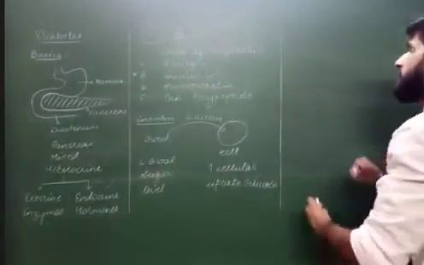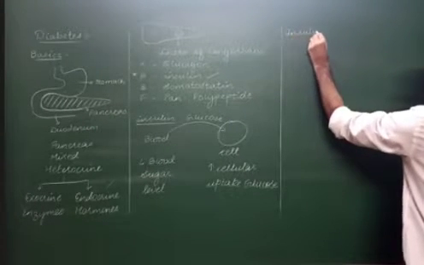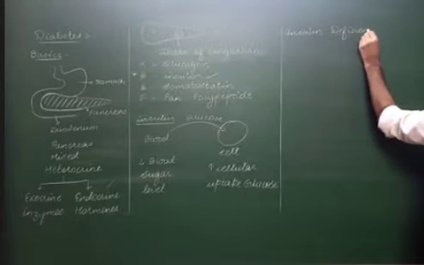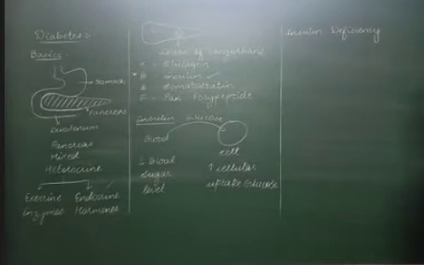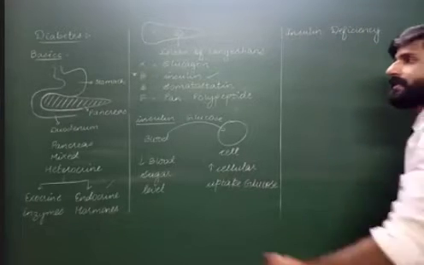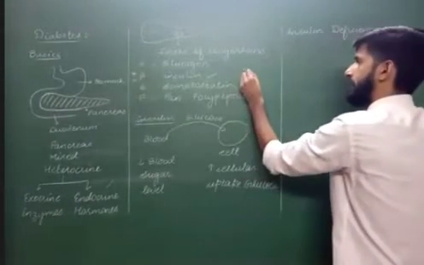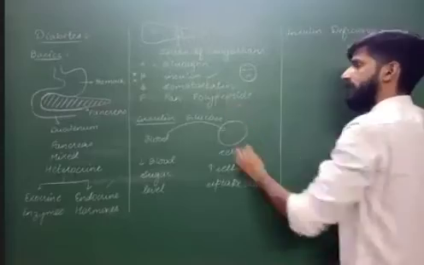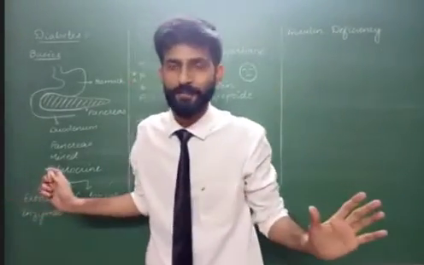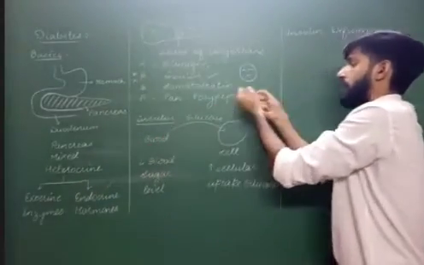Now think about a condition where insulin is less in our body. We are talking about a condition where you will face insulin deficiency. Now, this is the point from where diabetes begins. So let us say these beta cells are upset. You see these beta cells, they are very sad. They're not very happy to work. So beta cells are like, we are not going to produce insulin. And if there is no insulin, nobody will take glucose from the blood and put it into the cell.